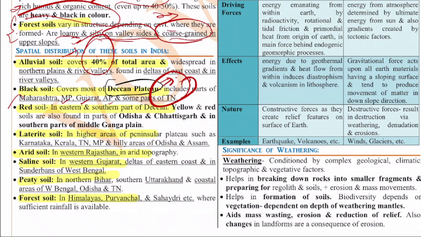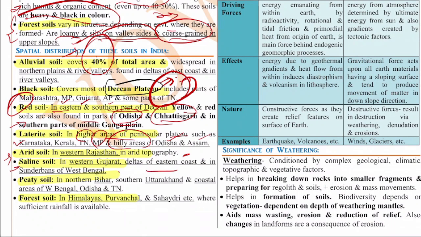Next is the red soil. The red soil is there in the eastern and southern part of Deccan. Yellow and red soils are also found in parts of Odisha and Chhattisgarh and in southern parts of the mid-Gangetic plain. Next is the laterite soil. In higher areas of peninsular plateaus such as Karnataka, Kerala, Tamil Nadu, Madhya Pradesh and hilly areas of Odisha and Assam, the laterite soil is found. And if you see the arid areas in western Rajasthan, it has an arid topography. Next is the saline soil in western Gujarat, the deltas of the eastern coast and in the Sundarbans of West Bengal.